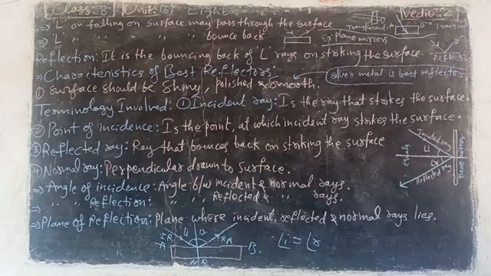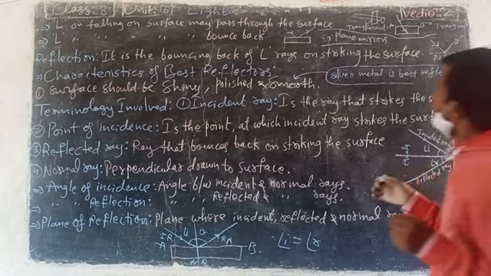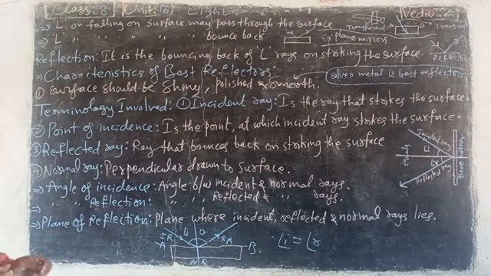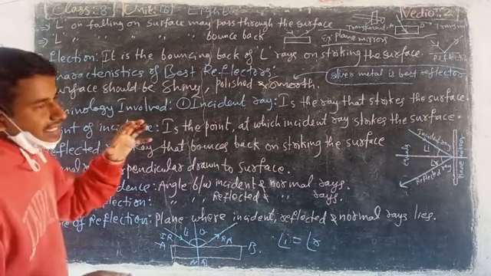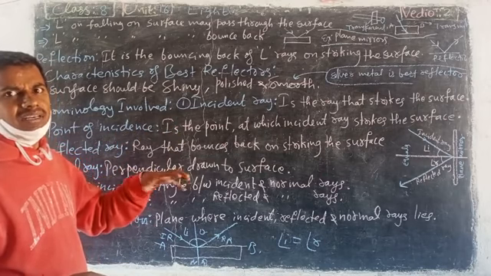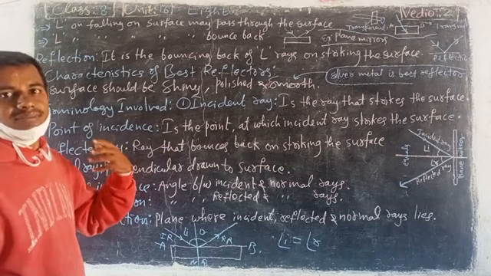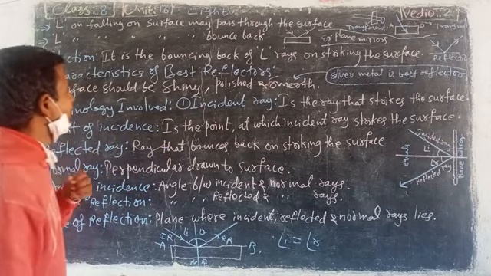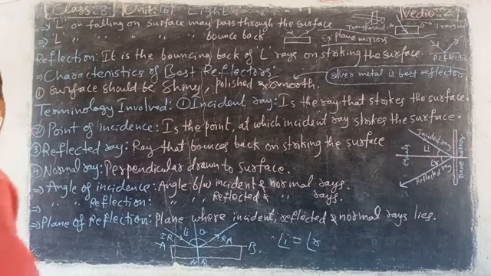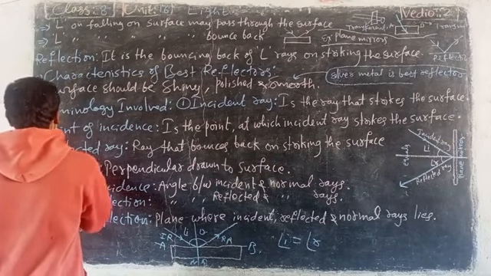Right, my dear students, today we are looking at the second video on light. What is light? Incident, reflected, normal rays, what are they? Now we will look. Look here very clearly: light, symbolically I write capital L, don't mind.